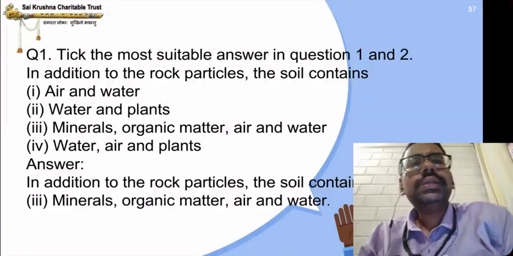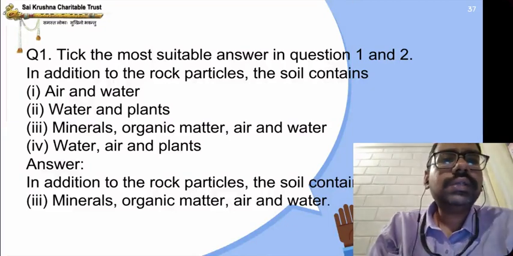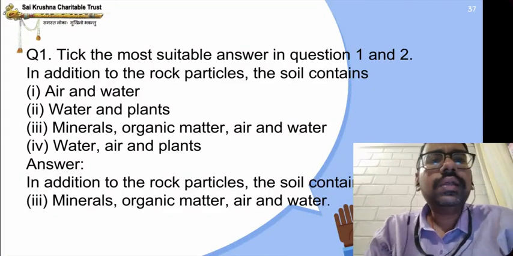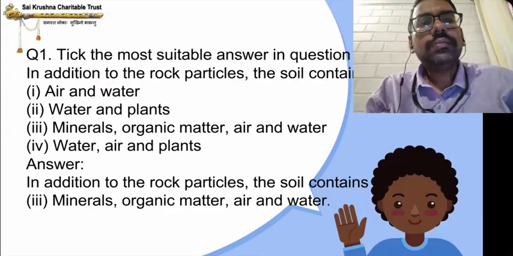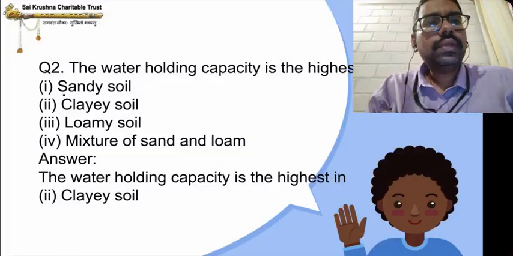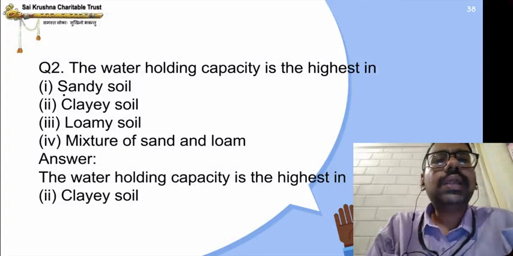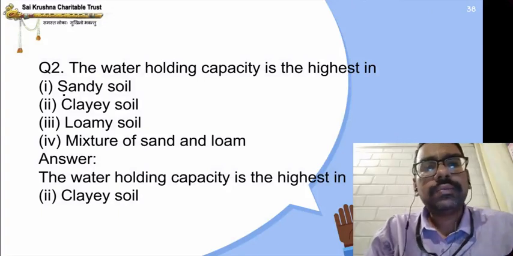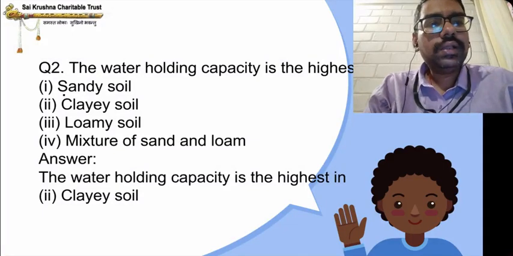In addition to rock particles, soil contains air and water and what? Plants, minerals, organic matter, air and water, air and plants. What is the answer? Answer is the third option: minerals, organic matter, air and water. Water holding capacity is highest in dash. Which soil? Sandy soil, clay soil, loamy soil, mixture of sand and loam. The water holding capacity is highest in the clay soil.